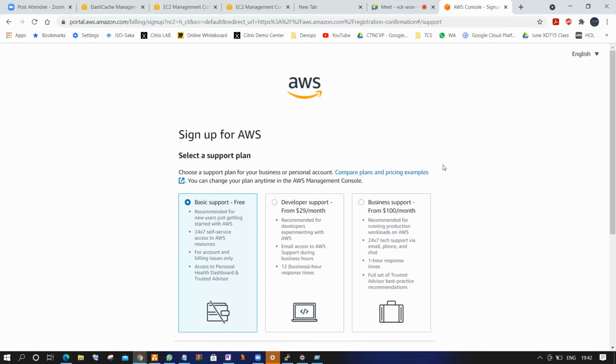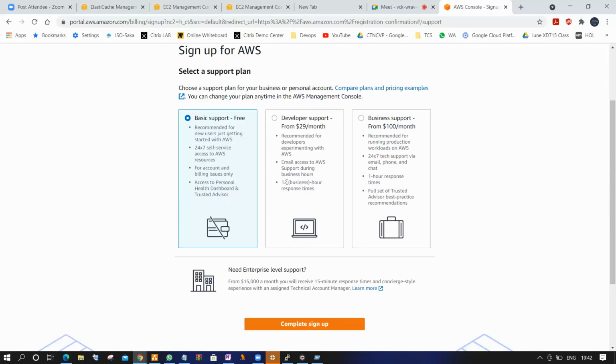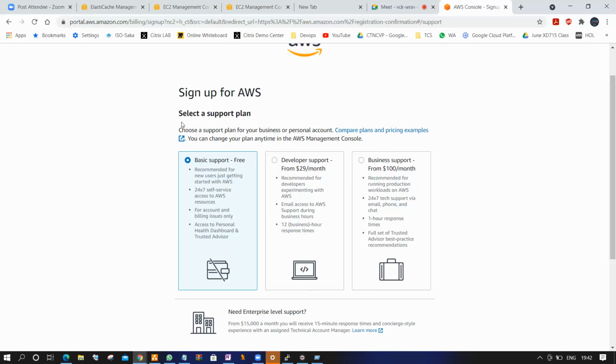Guys, see here. Once your account is created, this is a business plan. You can take anything, like the basic plan, developer plan, or business plan. What's the difference between these three plans? The basic plan is a free account. You don't have to pay anything upfront, and 24/7 self-service access is available. You can send an email and you will get a response from the customer care team.